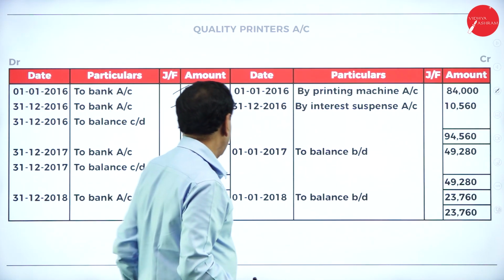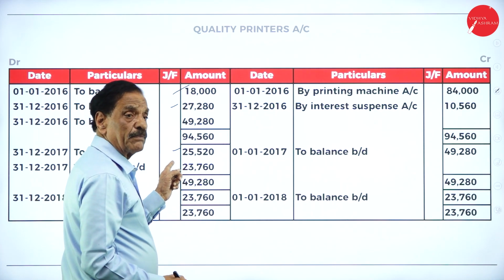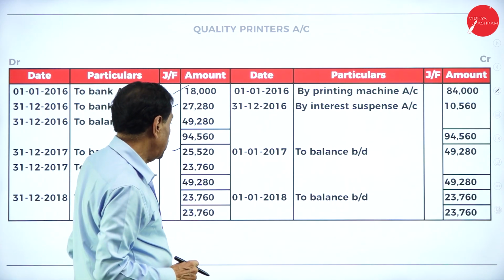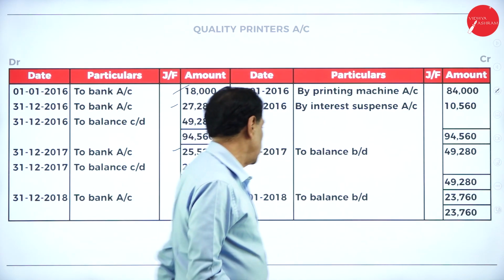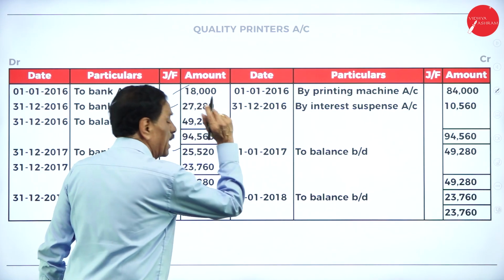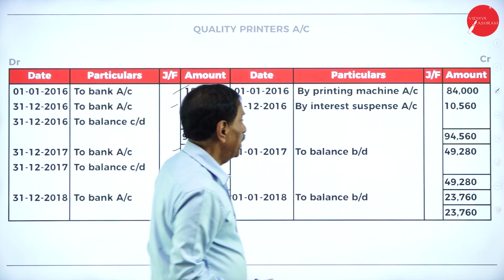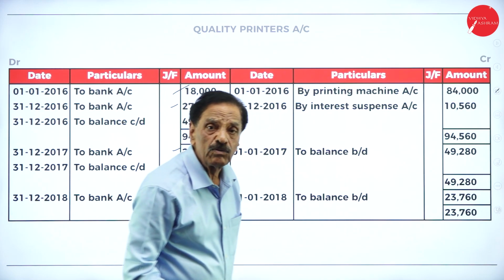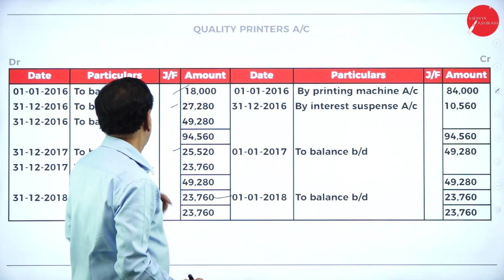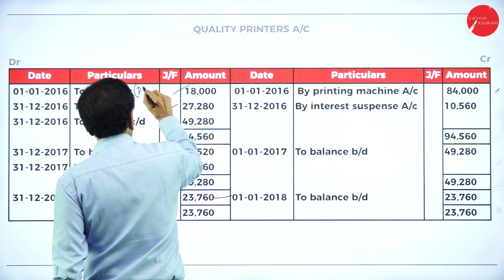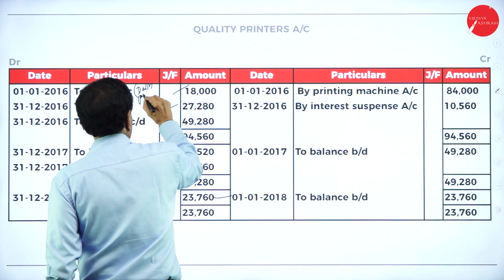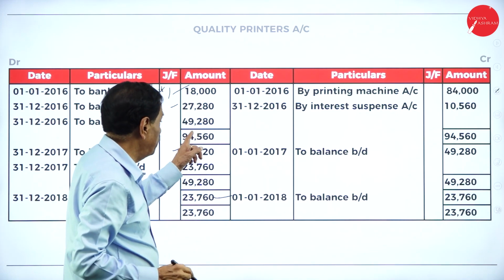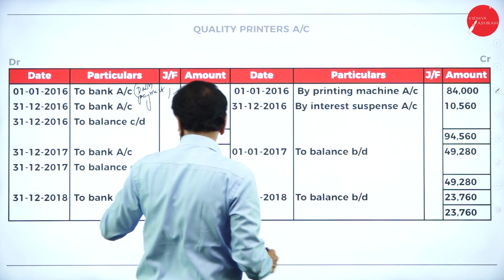How much money is to be paid? 49,280. The second installment, how much does he pay? 25,520. What's your balance? 23,760. To bank account, the last time he clears it out. What is the total value? 84,000. Total interest is 10,560. He pays this down payment. This is the first installment balance. Balance brought down, to bank account.